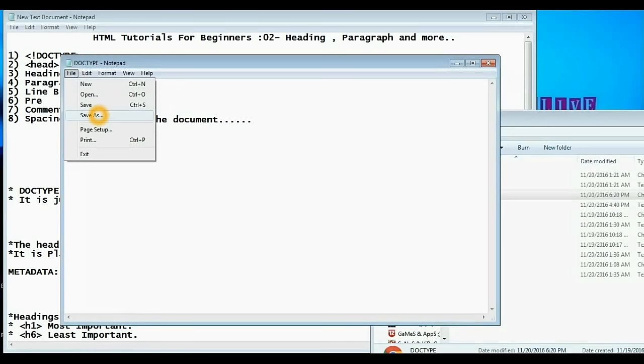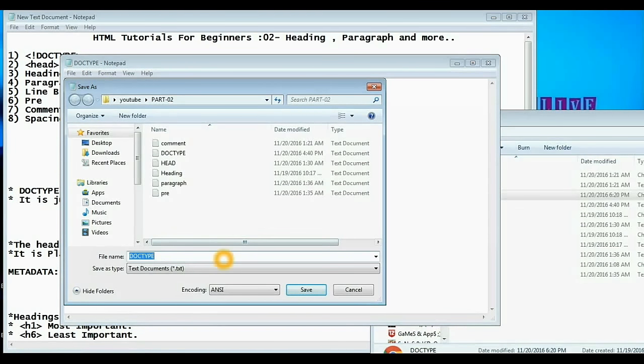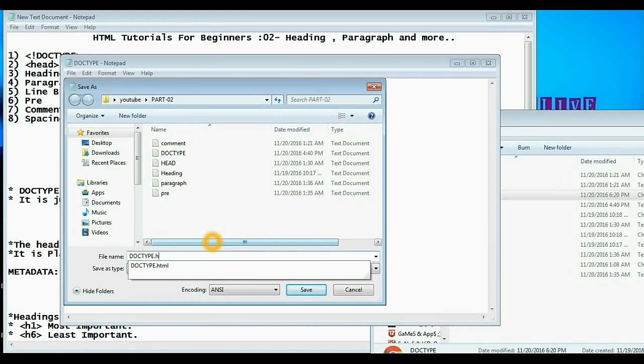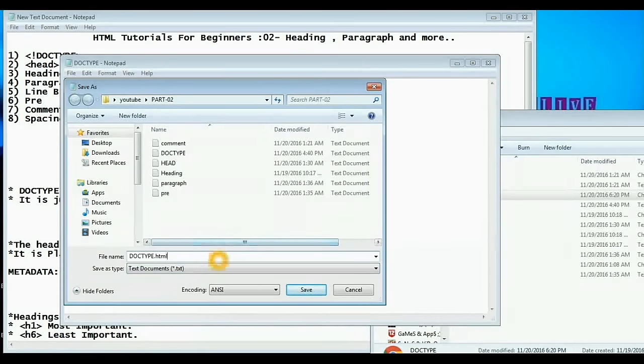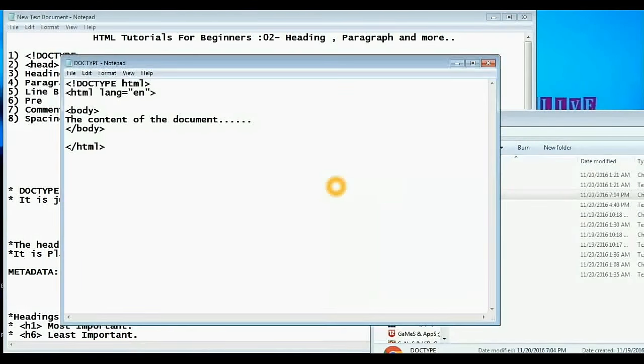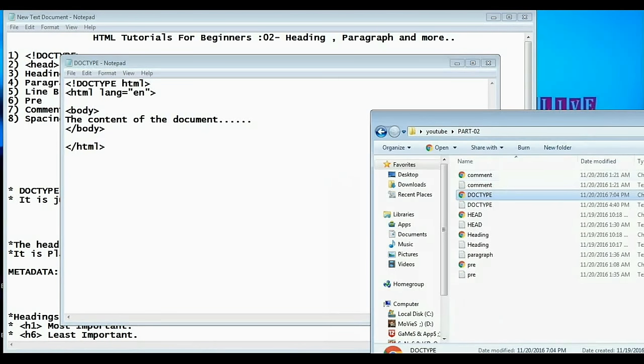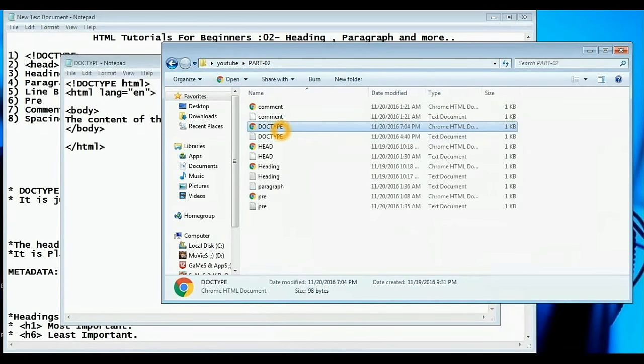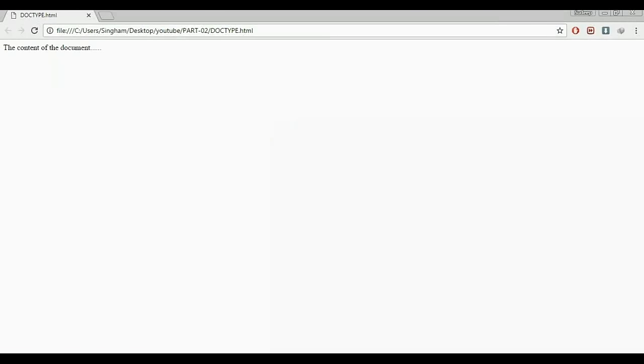Now we will click on File, click on Save As, and give a name followed by the extension. Here I have saved the document as doctype. I will open this document. So here is the output for our coding.